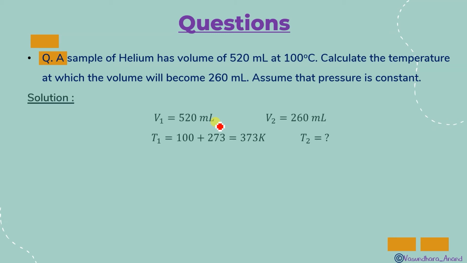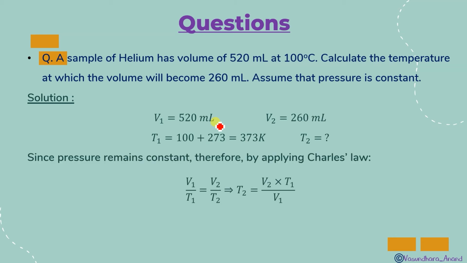So V1 is given as 520 milliliter, V2 is given as 260 milliliter, T1 is 100 degrees Celsius. One thing I want to tell you, don't forget to convert it into Kelvin. In states of matter we are supposed to convert the temperature into Kelvin. So this thing we have converted. Now use the formula V1 upon T1 is equal to V2 upon T2.